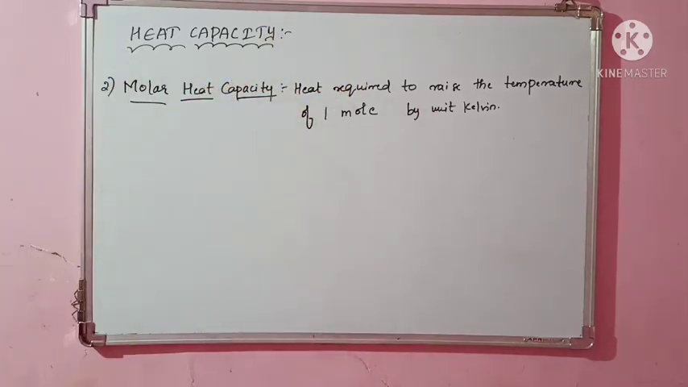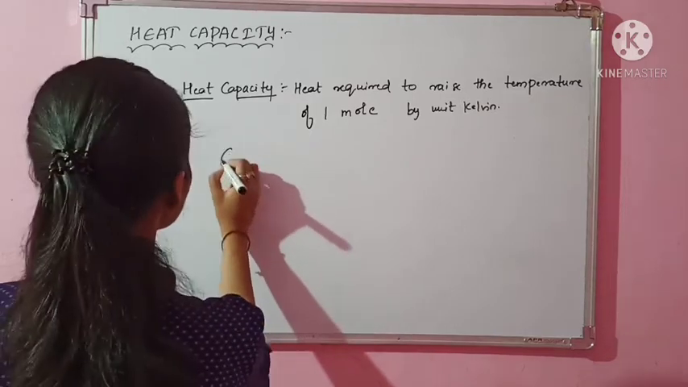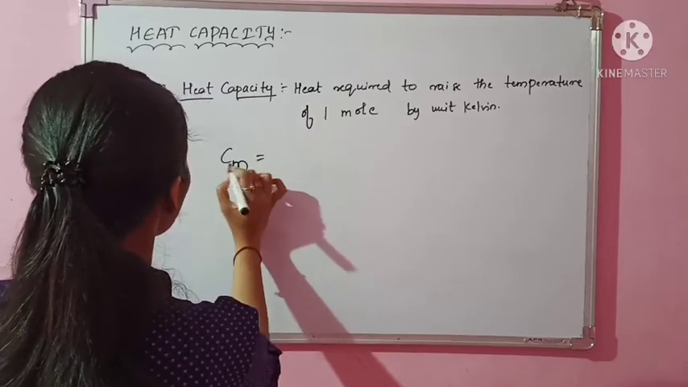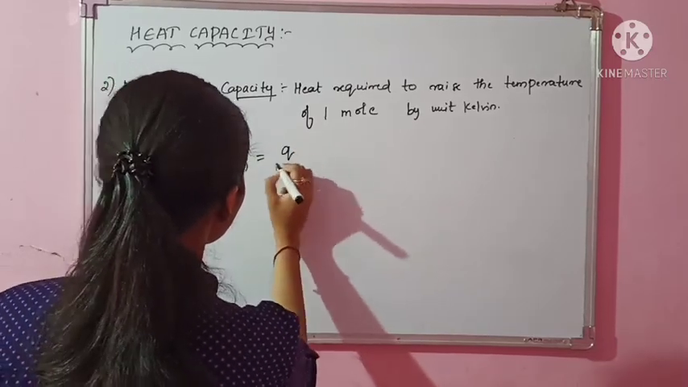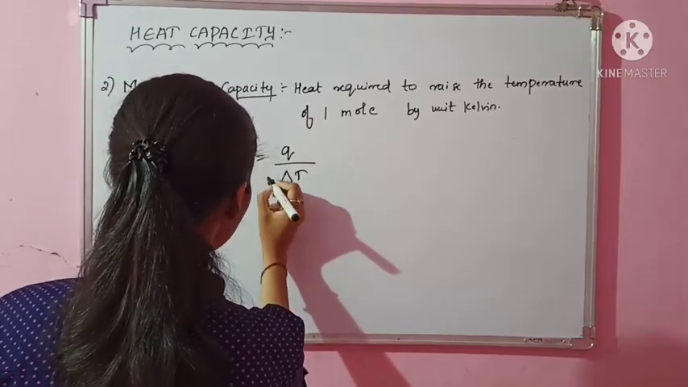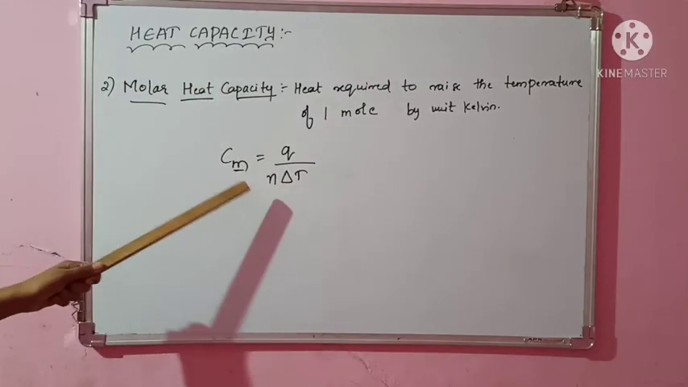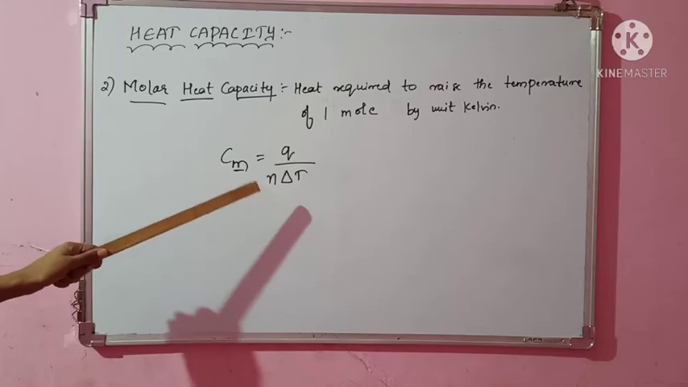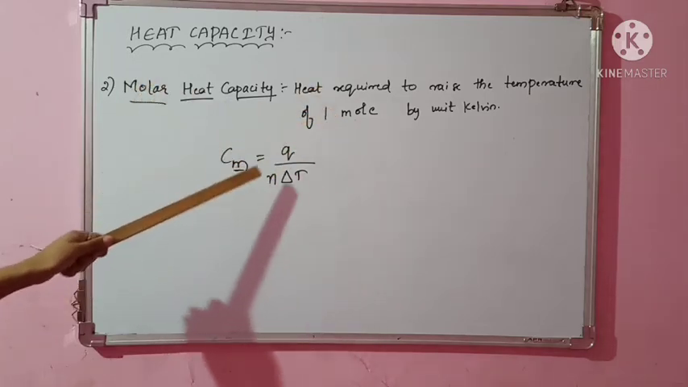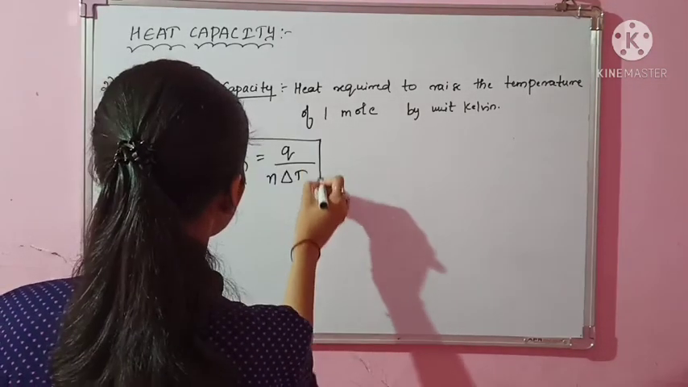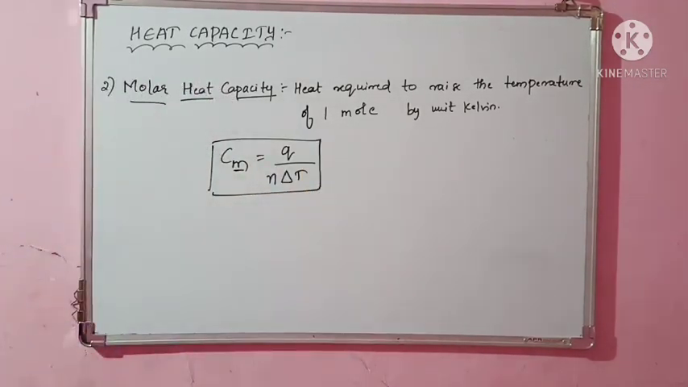So how will you give this? Here for molar I take Cm, where m indicates molar. Molar heat capacity is equal to Q divided by delta T as usual, but I have to divide it by n, the number of moles. For n moles it is Q by delta T. If I want it for 1 mole, I have to divide it by n. So molar heat capacity is given by Q divided by n into delta T. This is the equation for molar heat capacity.